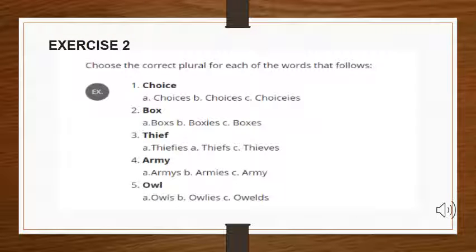Here in exercise B, what you will do is you will choose the plural words for the given nouns. First, you have a choice. Now, how will you make its plural? You have three options. You can select any one of them. You will do the same for the rest as well.